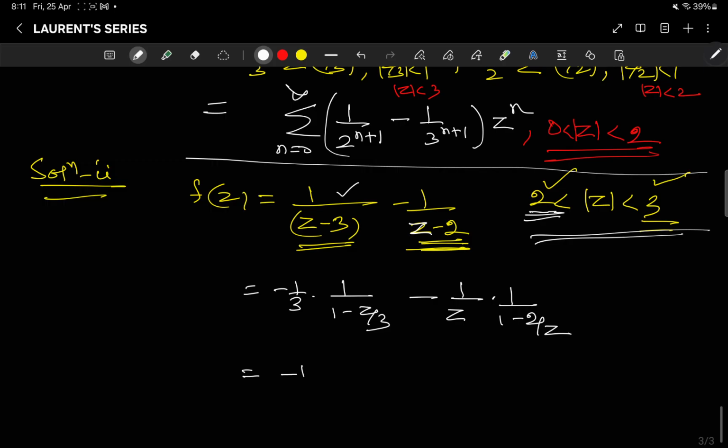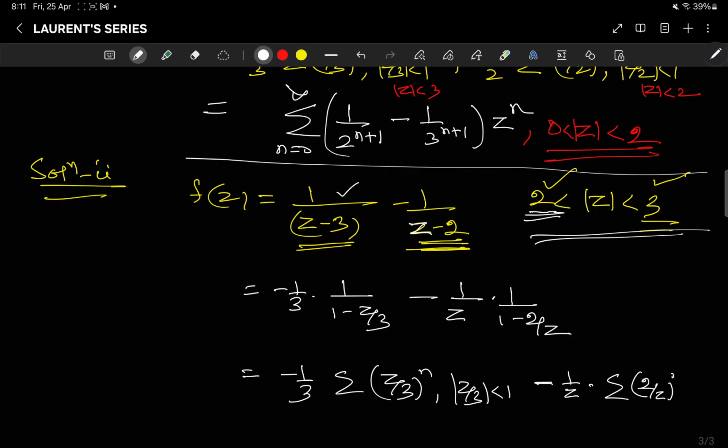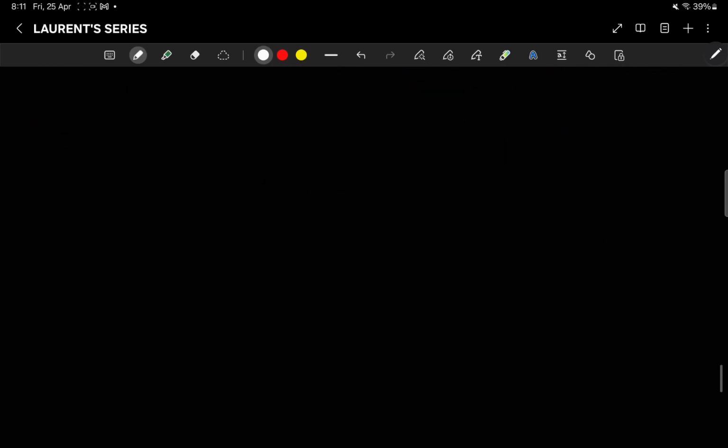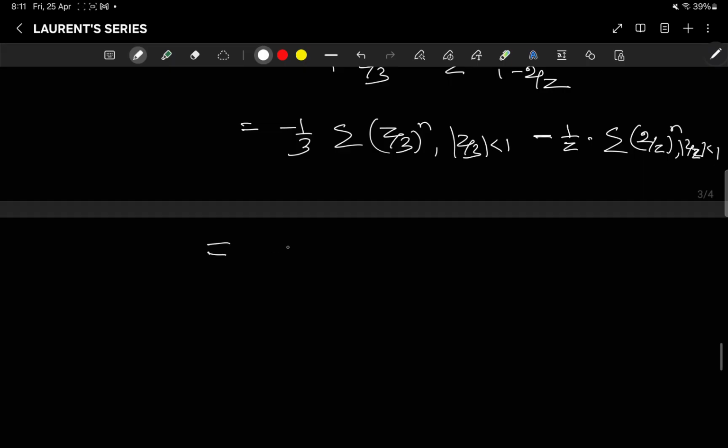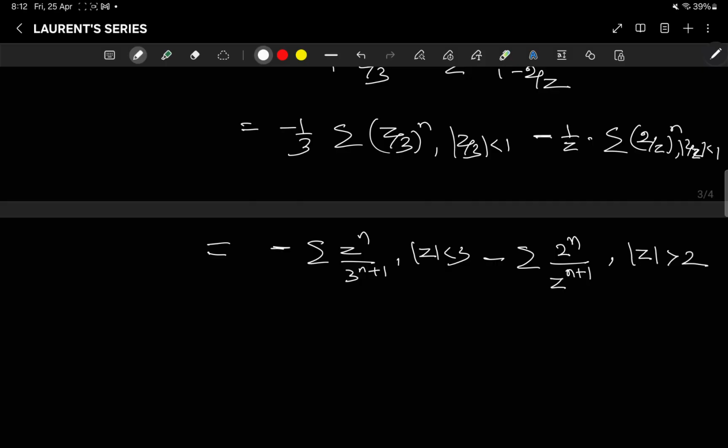So this is equal to minus 1/3 summation of (z/3)^n with |z/3| < 1, and minus 1/z into summation of (2/z)^n with |2/z| < 1. If I combine them, this will give minus summation of z^n/3^(n+1) with |z| < 3, and minus summation of 2^n/z^(n+1), with |z| > 2. So |z| > 2 and less than 3.